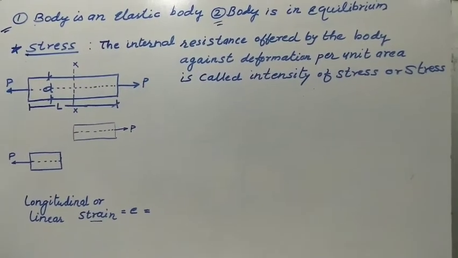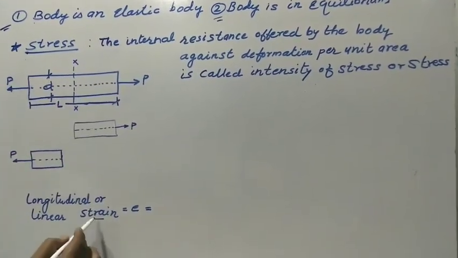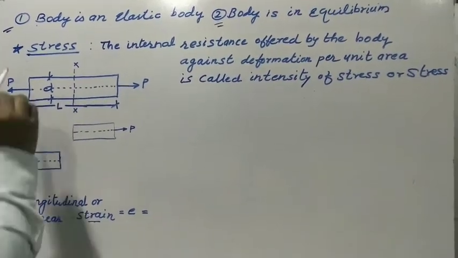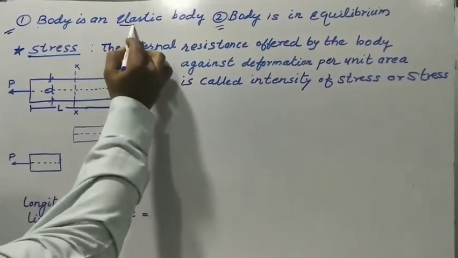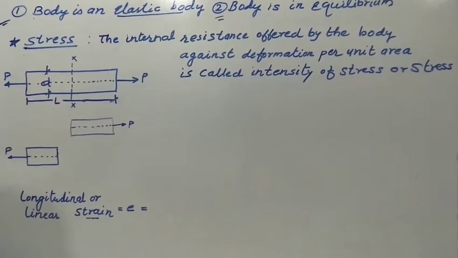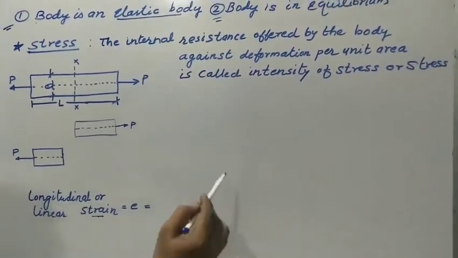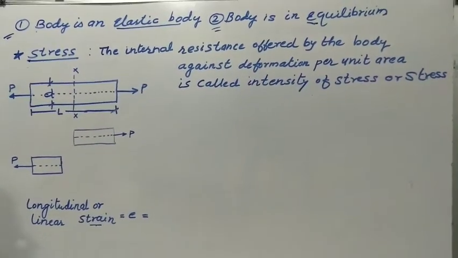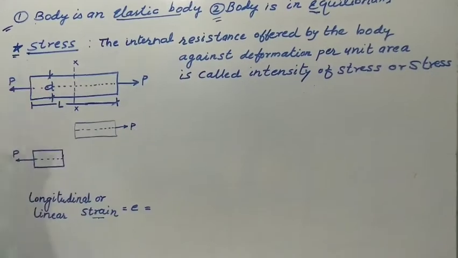Before studying what is meant by stress and strain, keep two things in mind. First, the body is an elastic body, and second, the body is in equilibrium condition. Now, what is meant by stress?